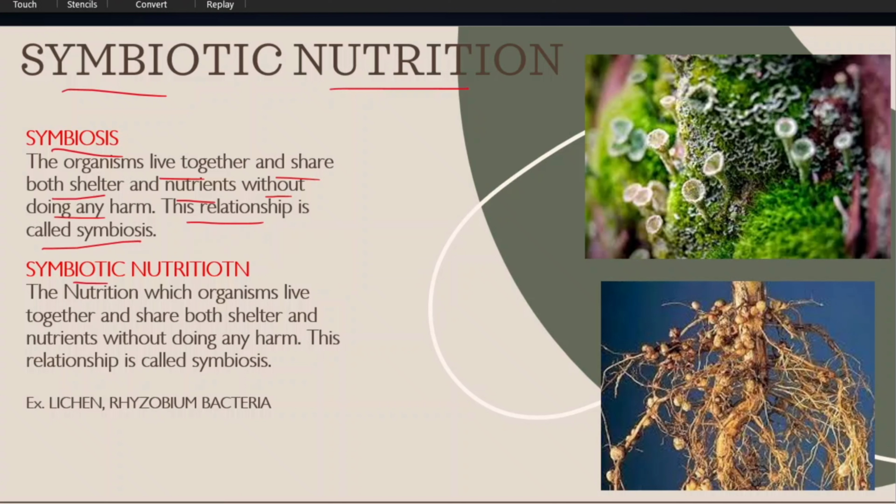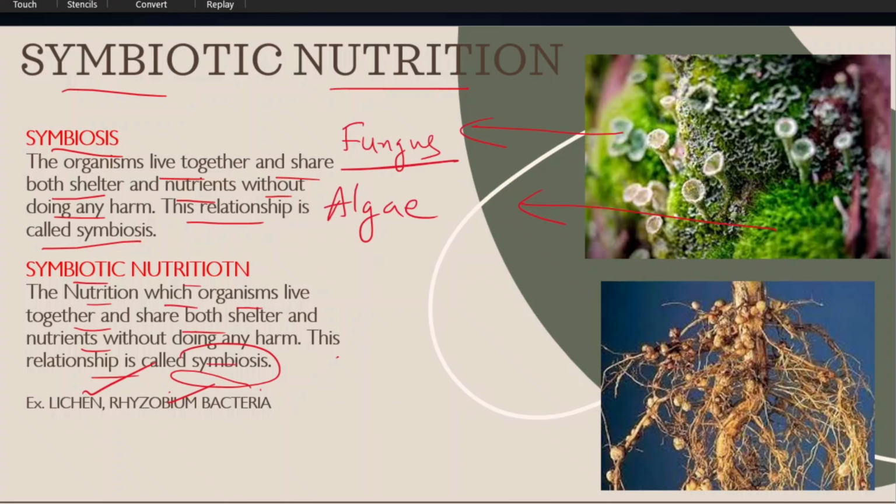What is symbiotic nutrition? The nutrition in which organisms live together and share both shelter and nutrients without doing any harm. This relationship is called symbiotic nutrition. For example, lichen and Rhizobium bacteria. Fungus and algae both are living together. This is called lichen. In lichen, there is one type of cooperation.